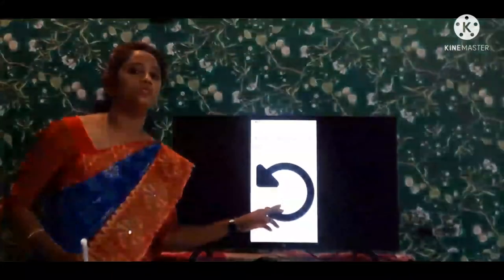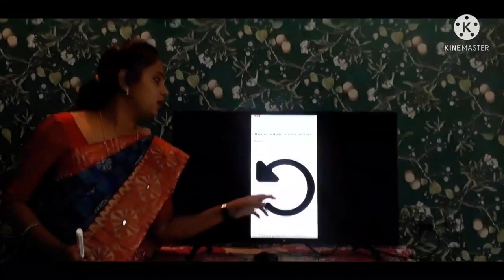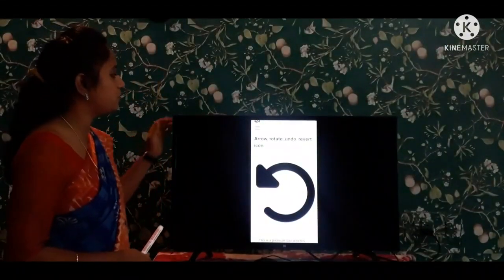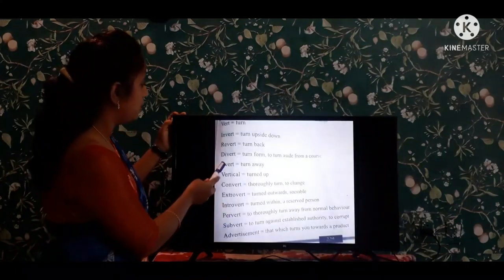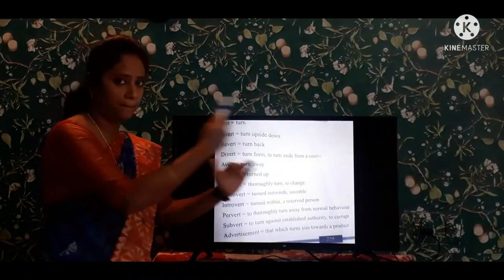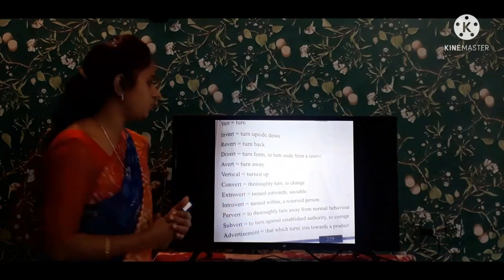These are in phones, you observe this icon, right? Next one. And coming to the next root word. After revert, it is turn back, coming again back. It is known as a revert.